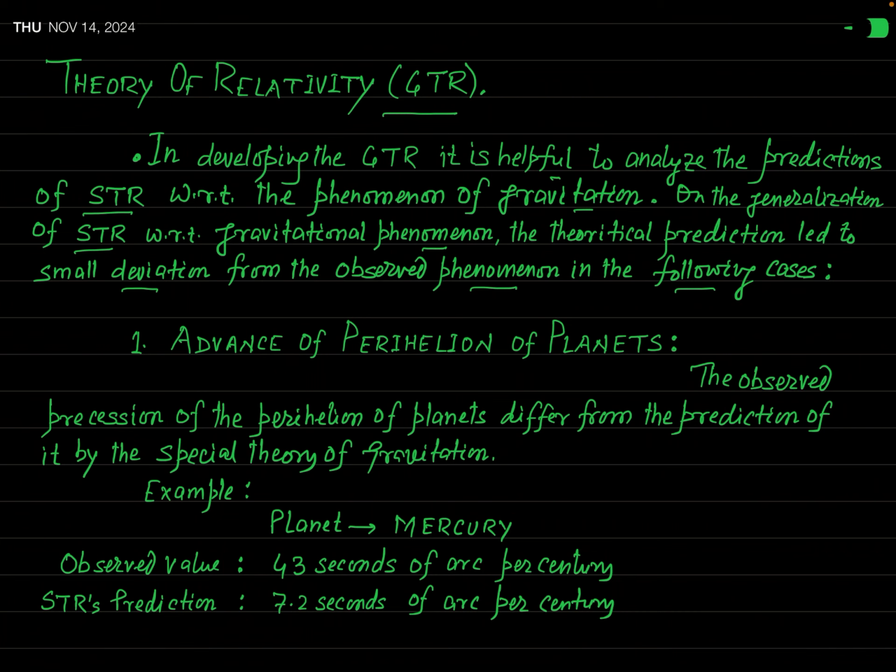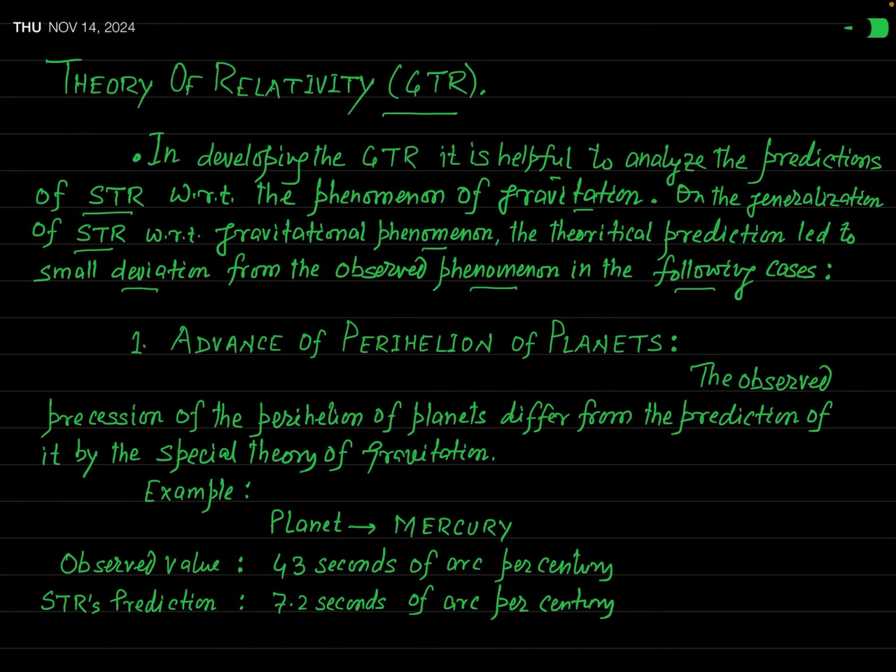As I have told you, when we talk about the development of the general theory of relativity, this theory is very helpful to analyze the predictions of the special theory of relativity with respect to gravitation. The theoretical predictions led to small deviations from the observed phenomena, particularly in some cases which I will now discuss.